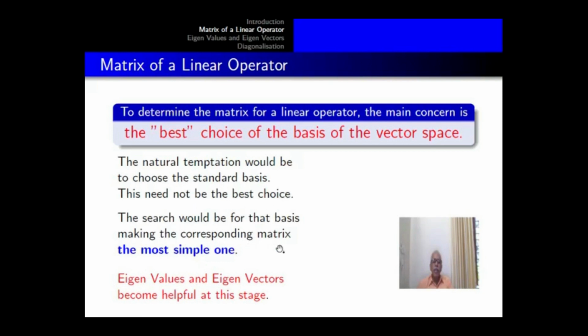The search would be for that basis making the corresponding matrix the most simple one. So we would like to choose a particular basis, and the corresponding matrix of the operator will be the simplest one. In this context, we come to the concepts of eigenvalues and eigenvectors. So eigenvalues and eigenvectors become helpful at this stage.